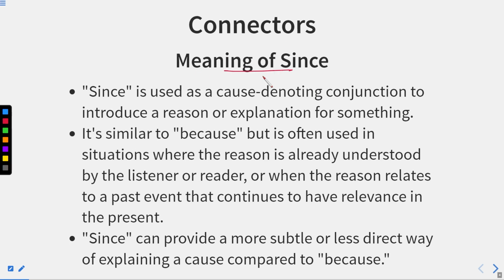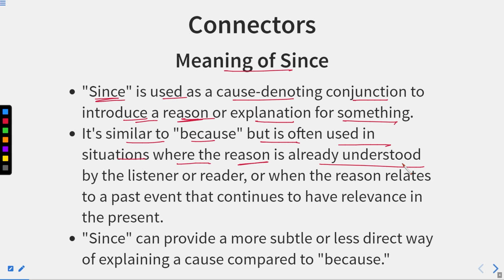First of all, we'll see the meaning of since. Since is used as a cause denoting conjunction to introduce a reason or explanation for something. As we did with because, which also showed us the reason, this since also introduces the reason. It is similar to because, but it is often used in situations where the reason is already understood.